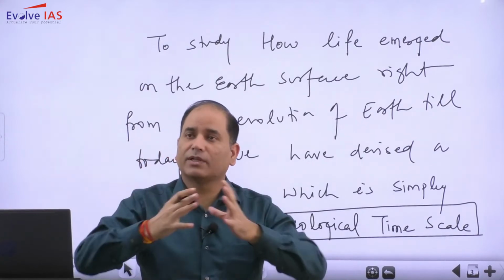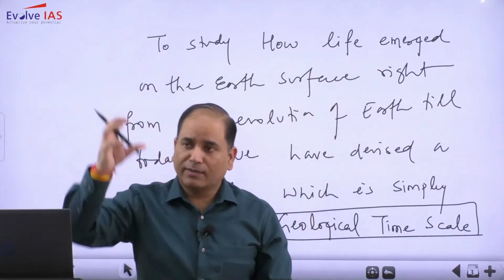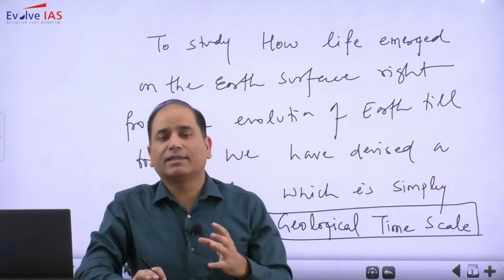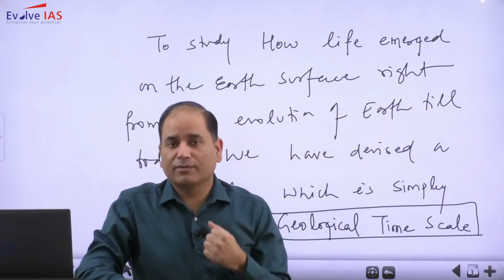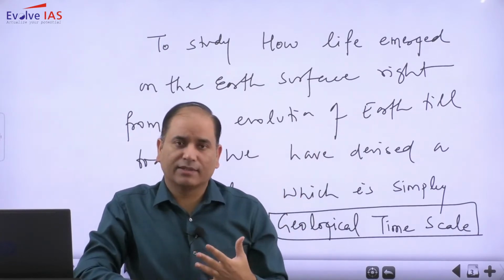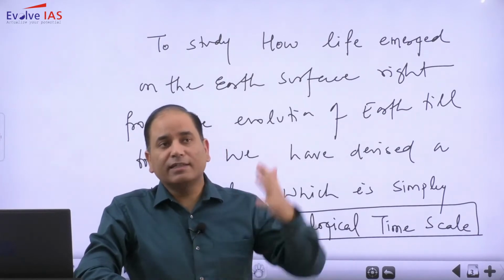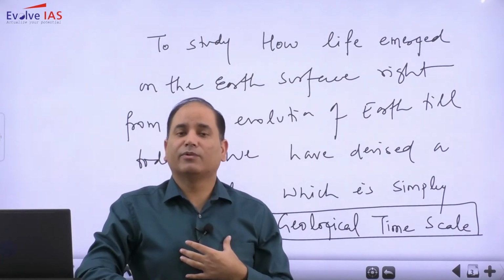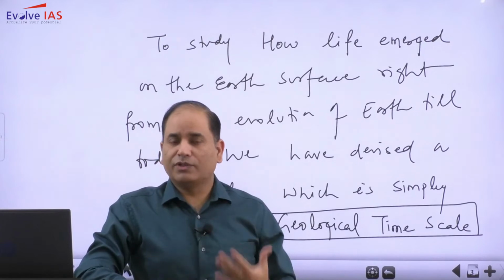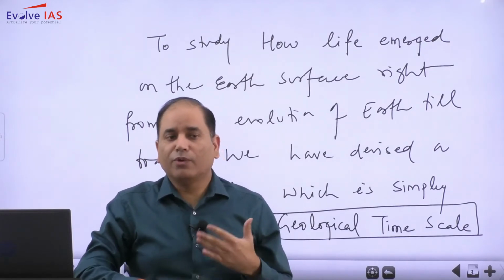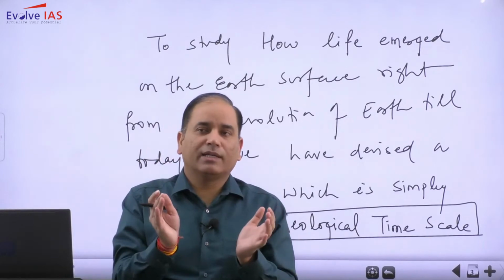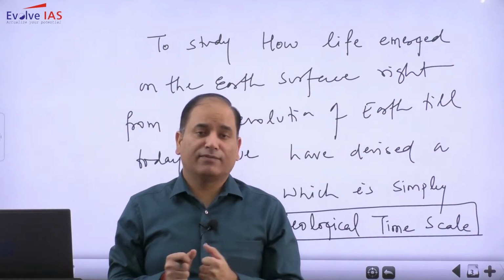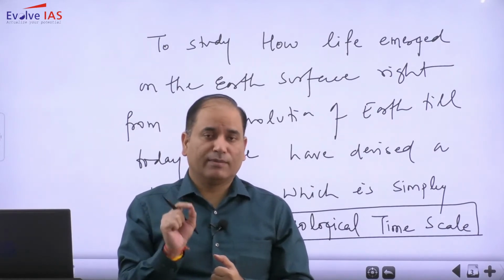From that sudden explosion, the universe started expanding, and all the materials started coagulating in the form of galaxies and stars. Through the galaxies and stars, it led to the solar system, different planets, different satellites. All these things have been happening right from those 13.8 billion years, and presently we are in the mode of expansion. The geological time scale is simply to know more elaborately about the earth, but of course it is not possible for us to learn each and everything, so we will only look at the major events that have happened.